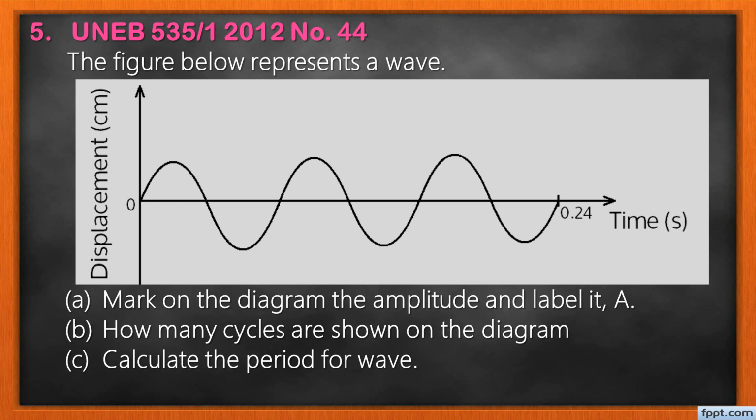Part B, how many cycles are shown on the diagram? And part C, calculate the period of the wave. Do you see, that is what we call the amplitude. Now you're going to do me a favor and answer part B and part C, please.